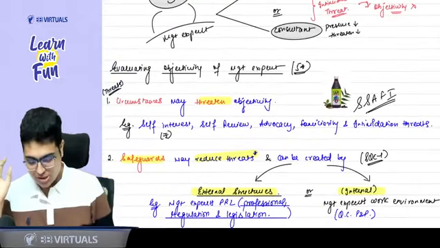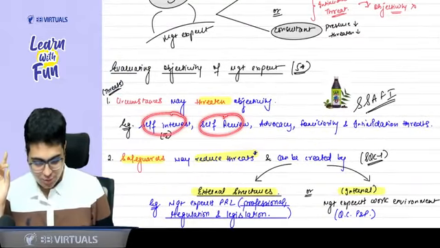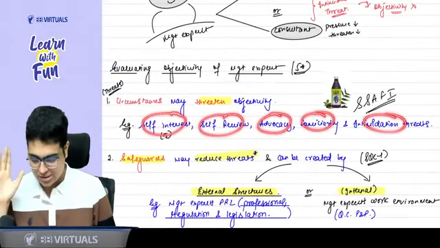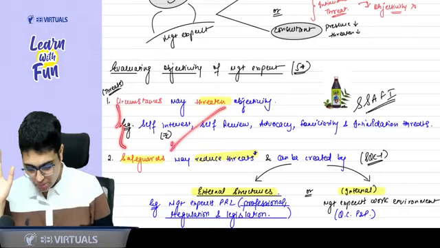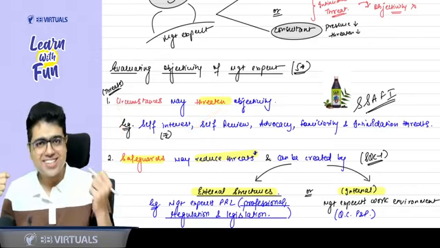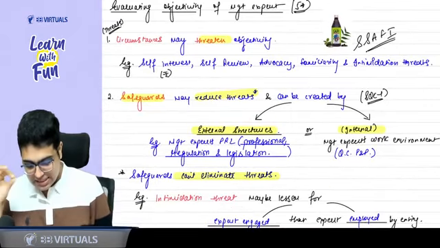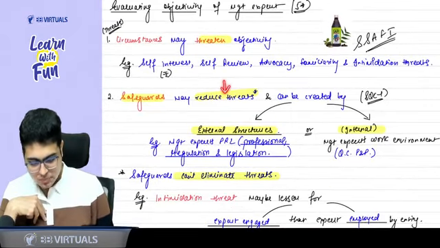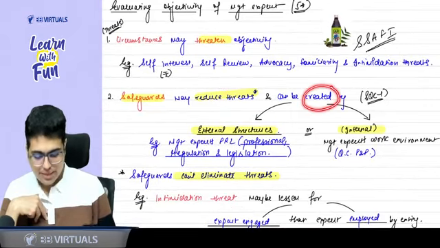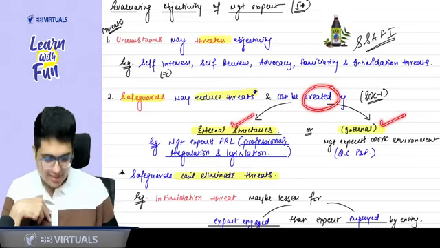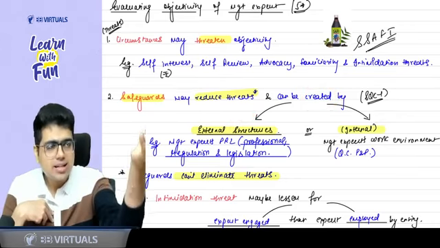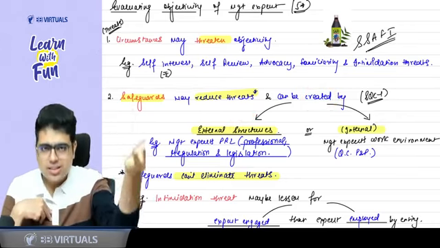So write the name of all the threats: self-interest, self-review, advocacy, familiarity, intimidation. After the threats, you talk about something good. That is the safeguards. Safeguards can help you to reduce the threats, and these safeguards can be created by external and internal structures. Say with me: external, internal, external, internal.